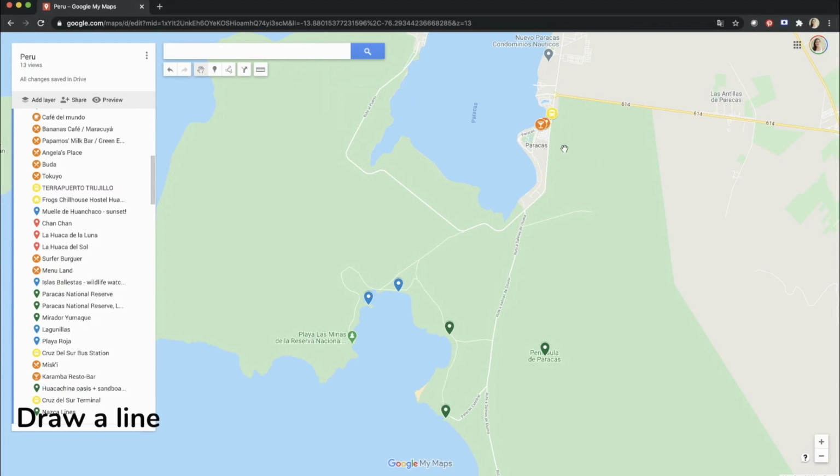I read about a very cool cycling trip here in Paracas. So instead of creating a cycling route, I will just draw a line because we can only have 10 layers and I want to save the layers. So I will just draw the line and you just have to click, click, click.